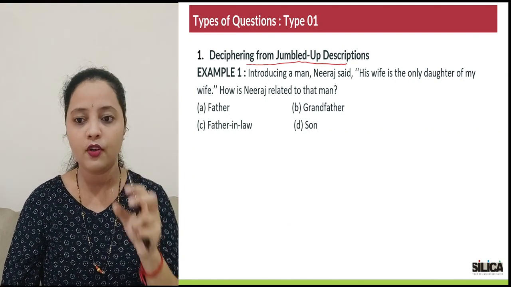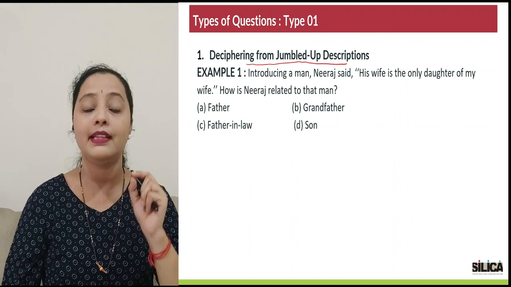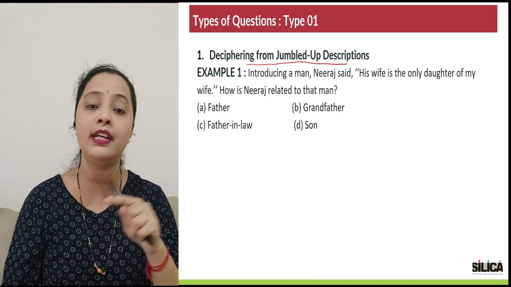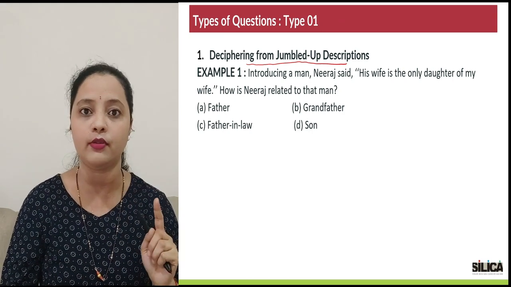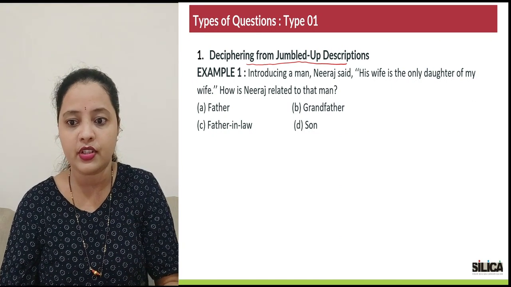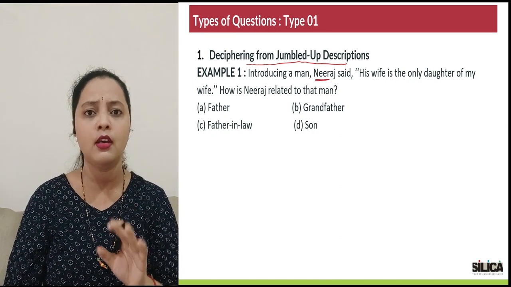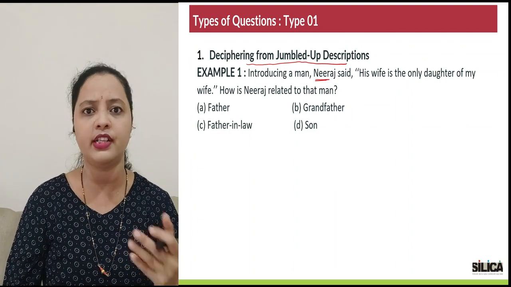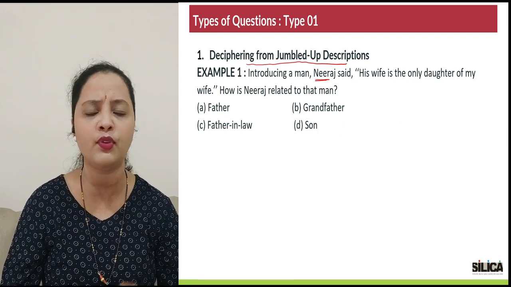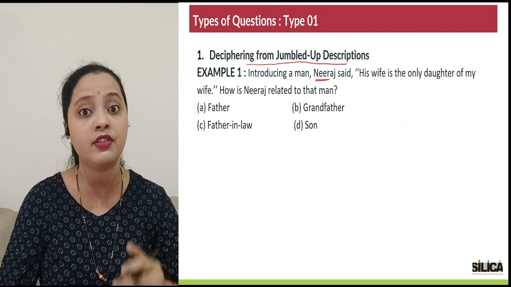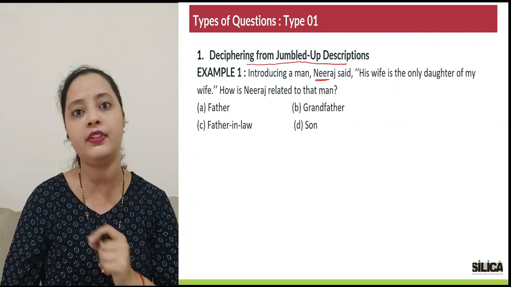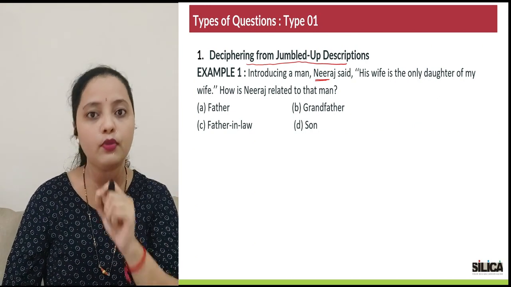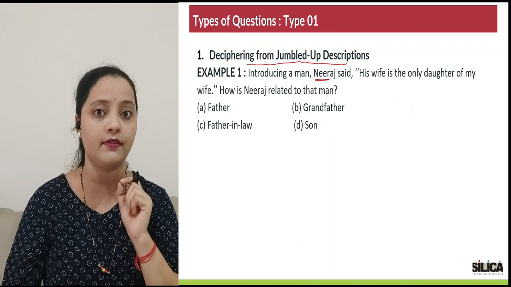Then point number 2 is, whatever characters are given in the story, their name will not tell you the gender, but instead the relationship, how that name is related in the question, is going to tell you the gender. Say, when I read this question, introducing a man, Neeraj is saying something. So only this much section of the question if I pick up, I get to know there's a character called Neeraj. Now generally you would say, oh, Neeraj is a name we give to a boy. So you will by default assume that Neeraj is a boy, isn't it? But that is incorrect with respect to blood relations. We are supposed to get the gender of the person through the story that is given and not through the name that is given. Idea clear?